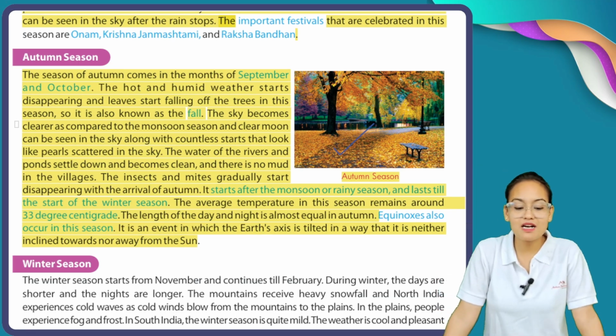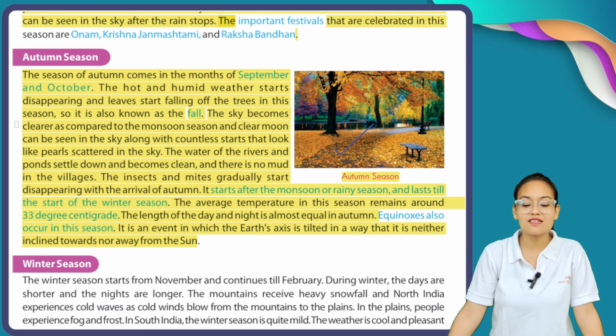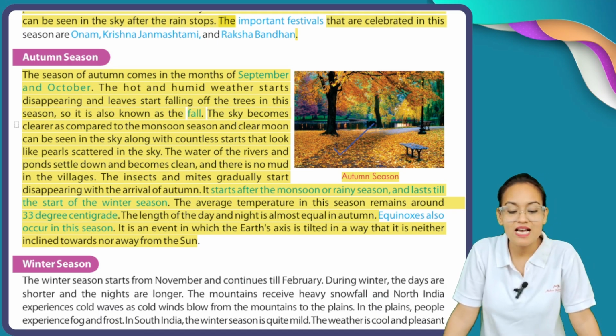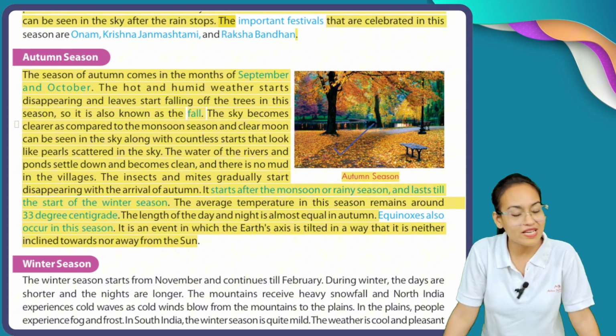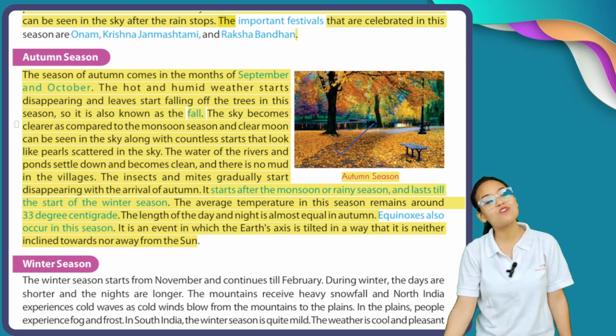The sky becomes clearer as compared to the monsoon season, and a clear moon can be seen in the sky along with countless stars that look like pearls scattered in the sky. When monsoon season goes, we can find a clear sky with a lot of stars.